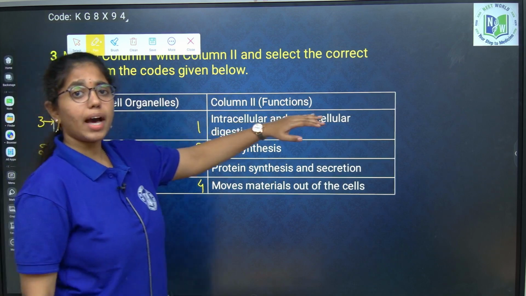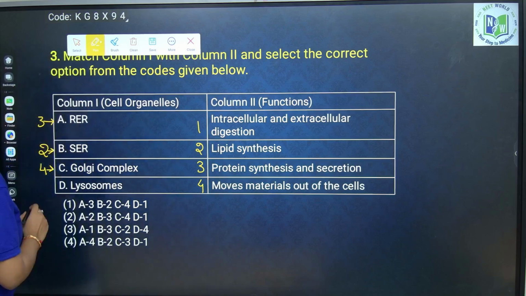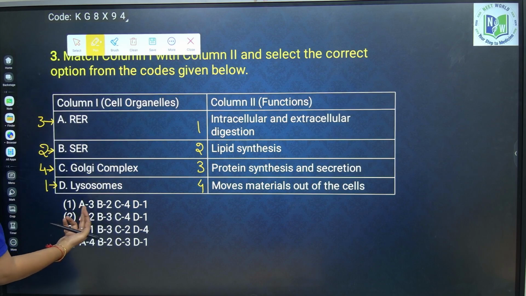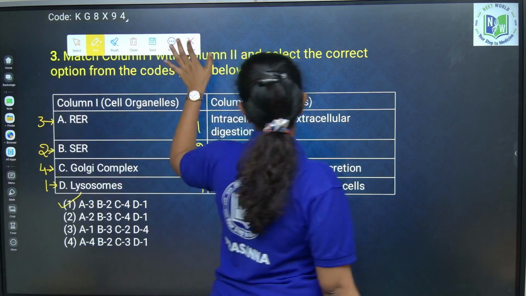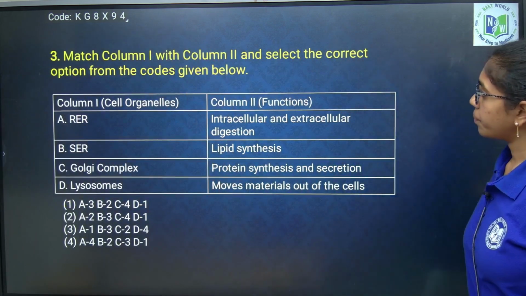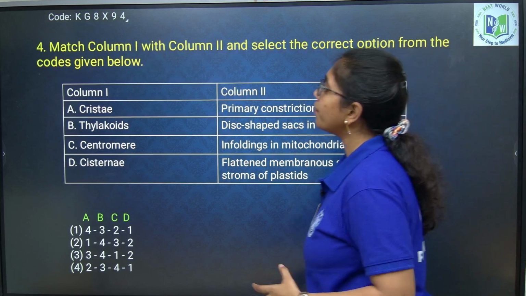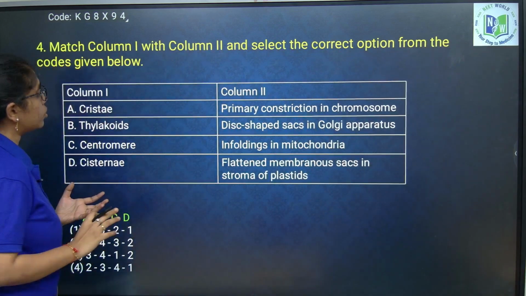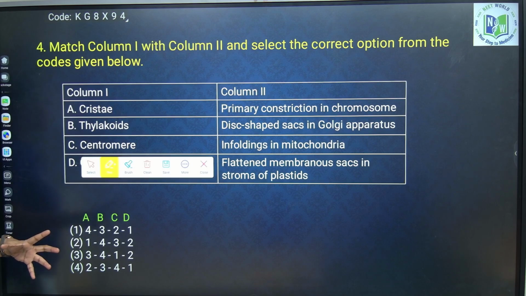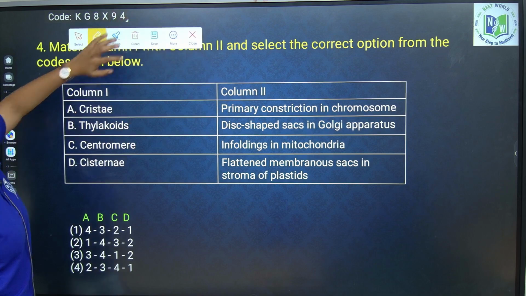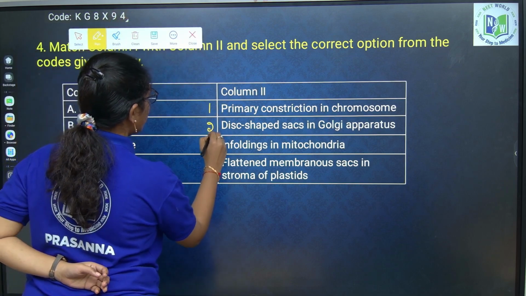Lysosomes, intracellular and extracellular digestion, option 1. So, what is the correct answer? A3, B2, C4 and D1. Now, next question. Column 1 the cell organelle is given, column 2 their shape is being asked. What is cristae? Cristae are the infoldings of the inner mitochondrial membrane. So, this is option 3.